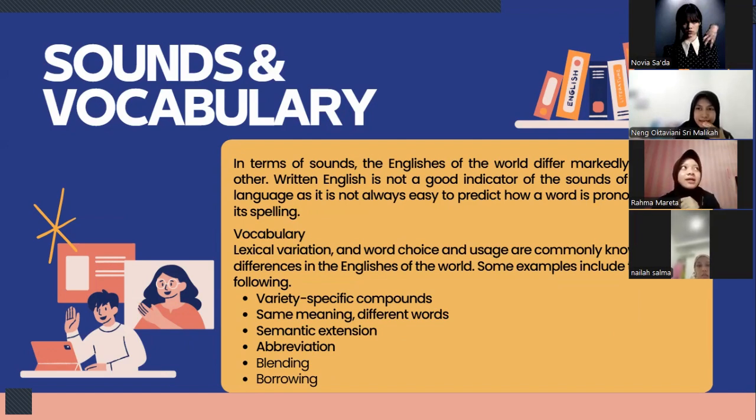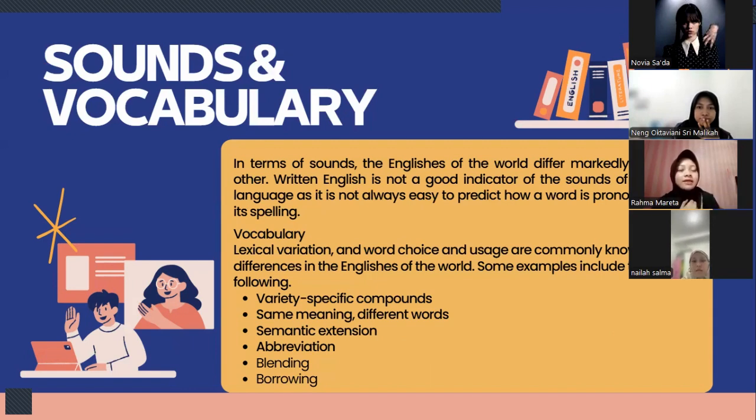Variety-specific compounds, such as salaryman, or company employee, in Japan, and there's also same meaning but different words, such as jumper in the UK and sweater in North America. And there's also semantic extension, where terms are assigned new meanings in addition to their original one. For example, in Malawi, the verb to move takes on various meanings. For example, moving with my cousin means dating, and on the other hand, moving is socializing.